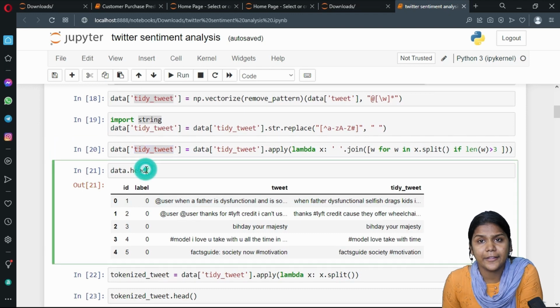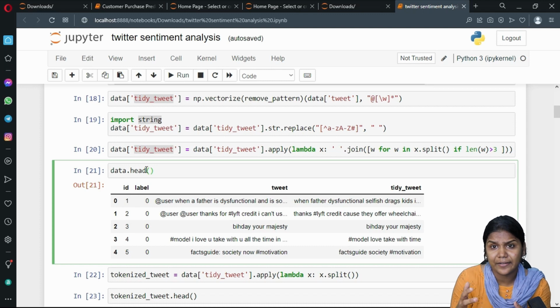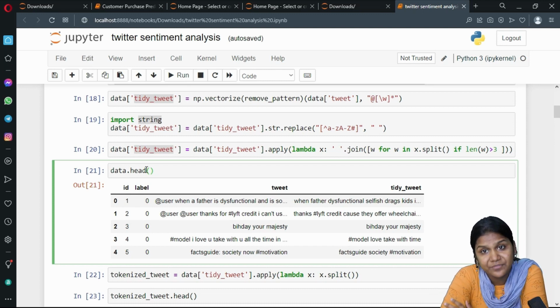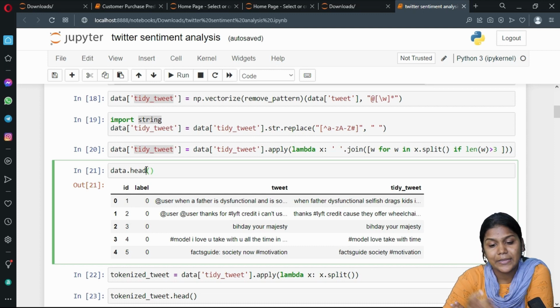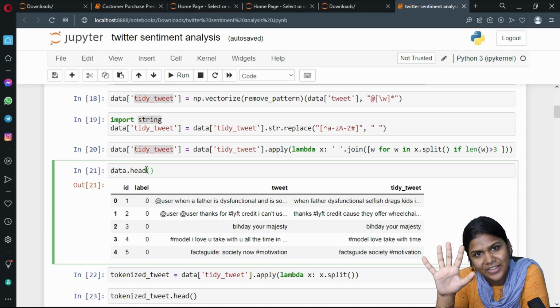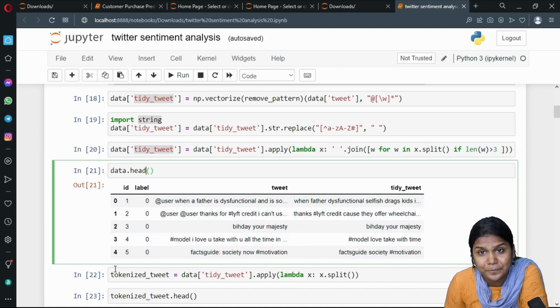Now again I have applied the head function. Why am I applying it again? Because our data is getting modified and filtered. As it is being modified, I want to make the data simple. That's why I am applying a few pre-processing functions here. Understood? So again it gives me by default the first 5 rows with all the columns. Here are the first 5 rows of data, with index values 0, 1, 2, 3, 4, and the columns ID, label, tweet and tidy tweet.